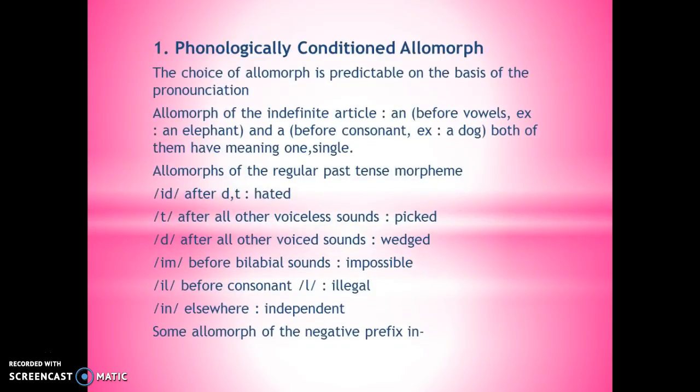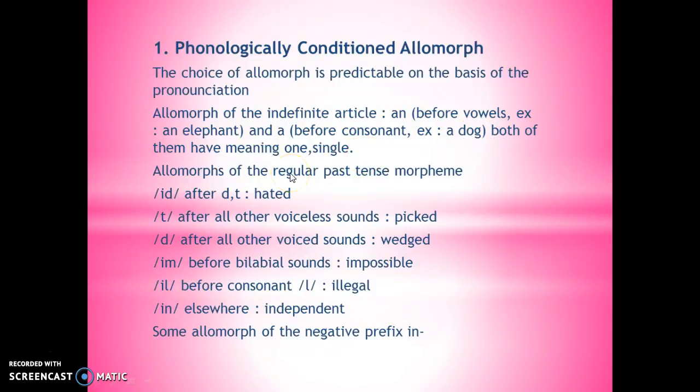The choice of allomorph is predictable on the basis of the pronunciation. Allomorph of the indefinite article: an before vowels, for example, an egg, and a before consonants, for example, a dog. Both of them have the meaning of one single.